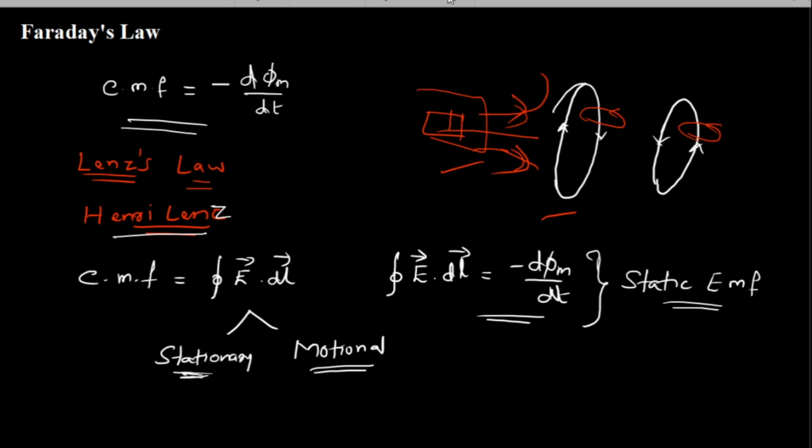Now we need to see how we can find an expression for dynamically induced EMF. For this, we will make use of a charge moving in a static magnetic field with some velocity. When I say the conductor is moving in a magnetic field, it is basically so many charges, maybe line charges or closed path charges, moving in the magnetic field.